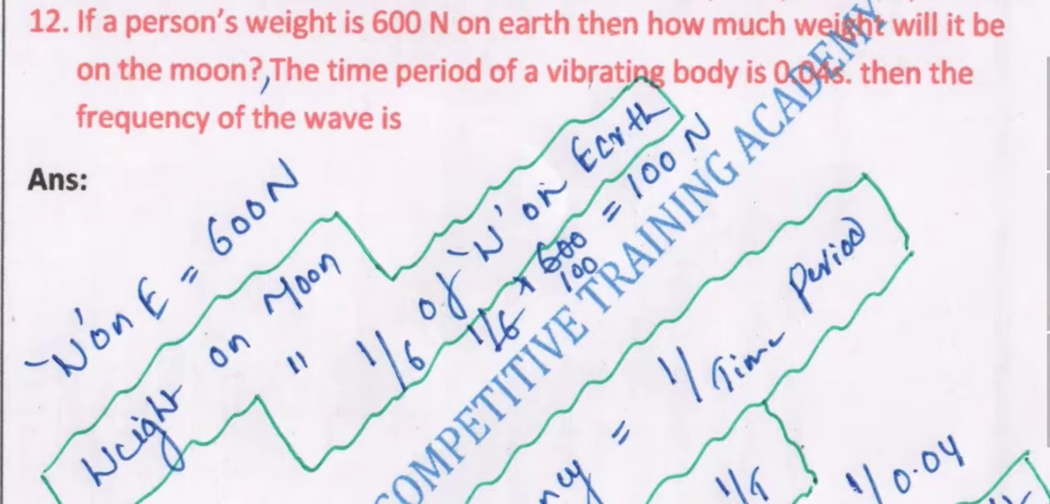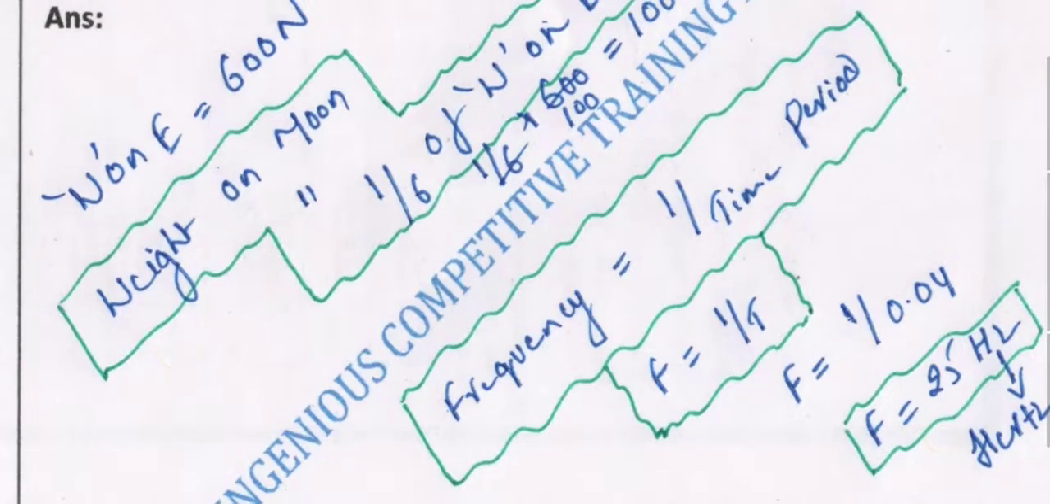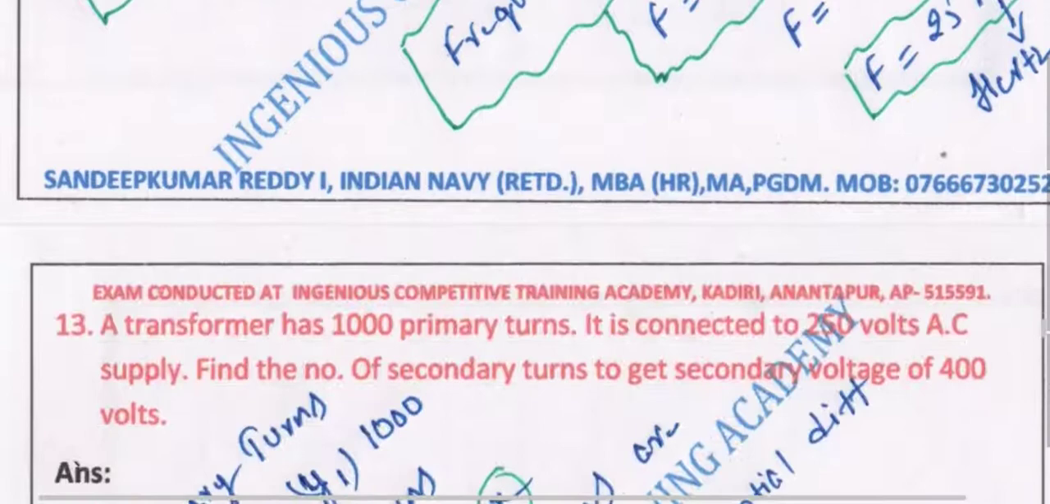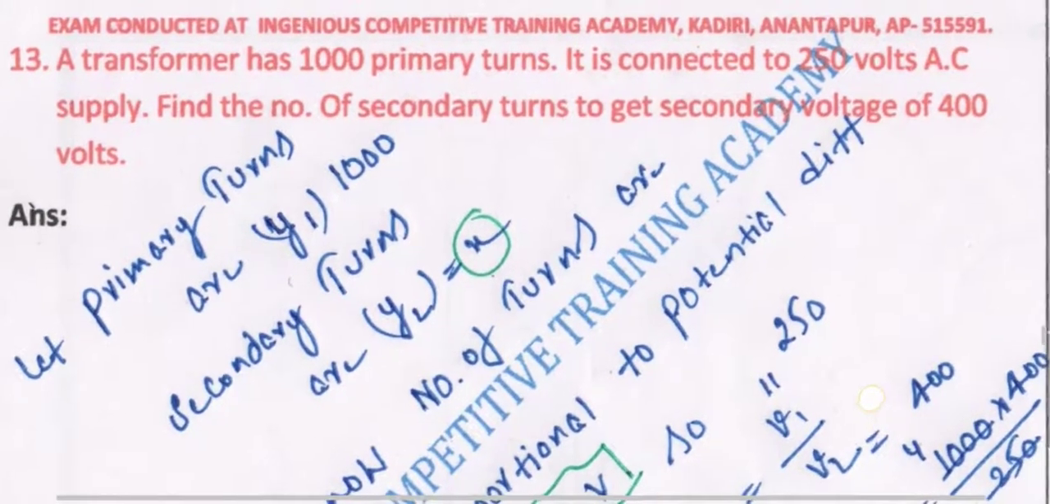So here you can directly figure out, with this vibrating body, the time period has been given. We know the formula for the interrelationship between frequency and time period: frequency is equal to 1 by time period. So in that case f is equal to 1 by 0.04, this being the time period which has been given. We can directly figure out f is equal to 25 hertz is the right answer. So this is what exactly you have to do. So frequency is 25 hertz. We know that frequency is measured in hertz.